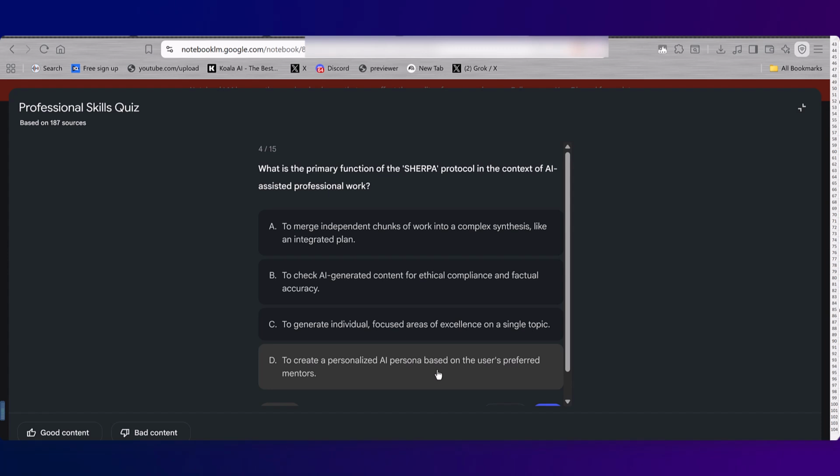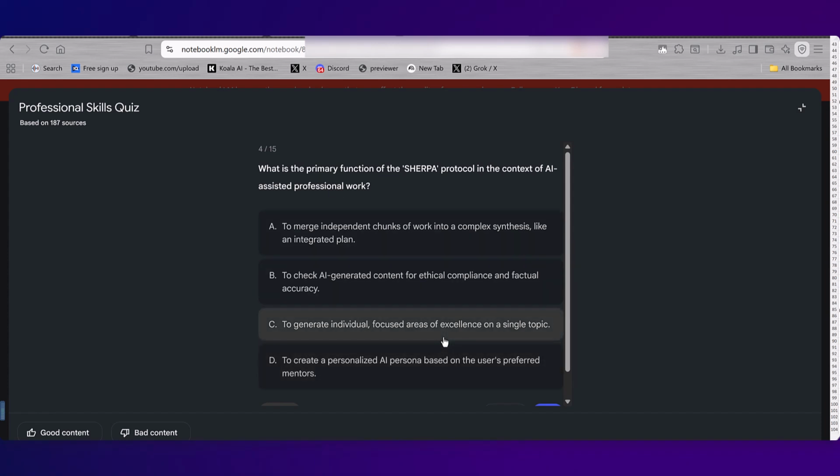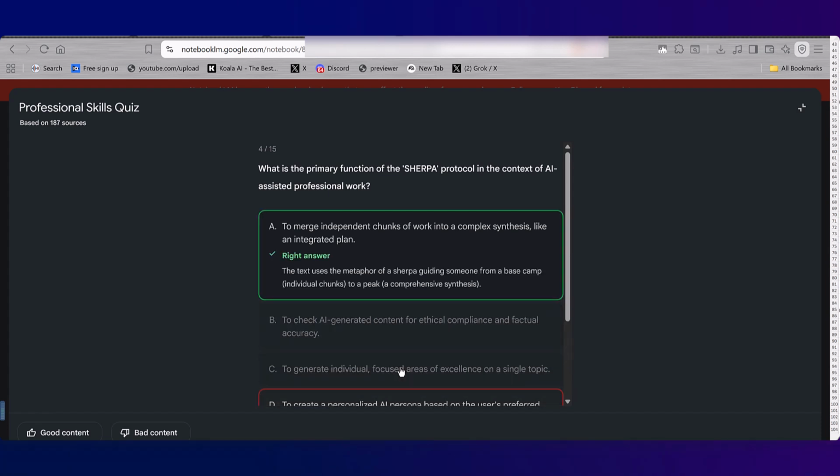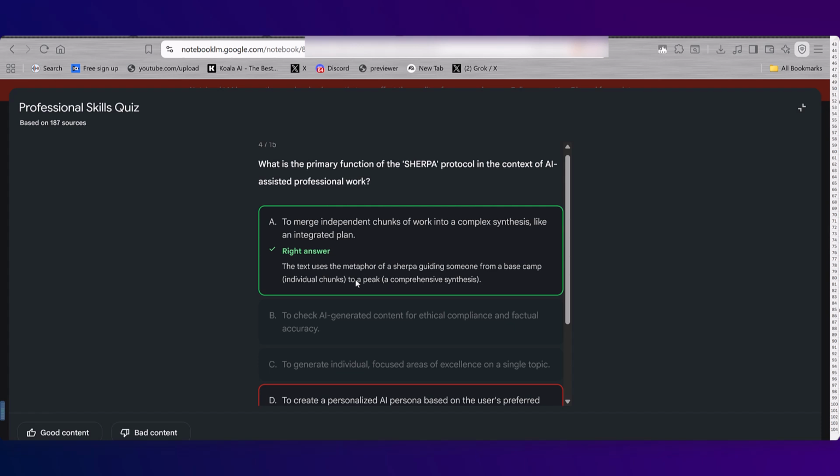I could see C or D because the Sherpa is excellent in certain areas, but I'm going to say this one. Oh, man! To merge independent chunks of work into a complex synthesis like an integrated plan. Uses the metaphor of a Sherpa guiding someone from a base camp to a peak, which is a comprehensive synthesis. Okay, I will accept that answer.